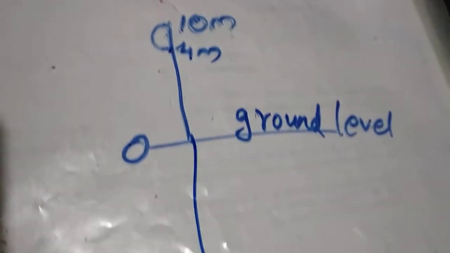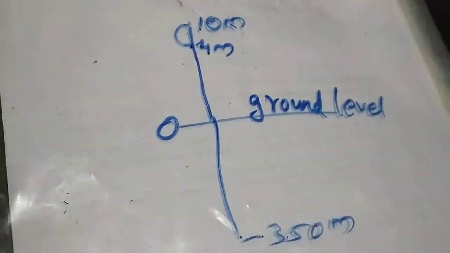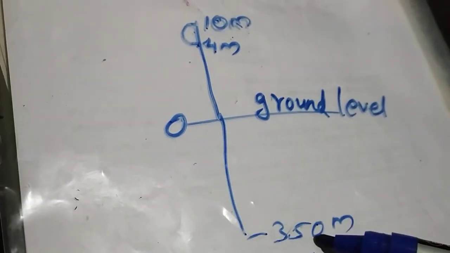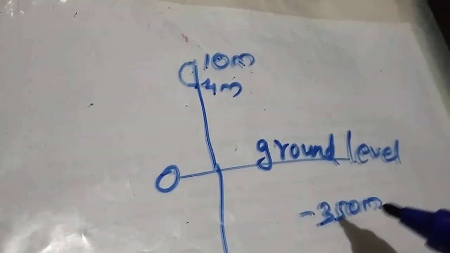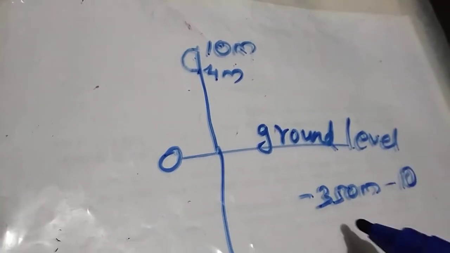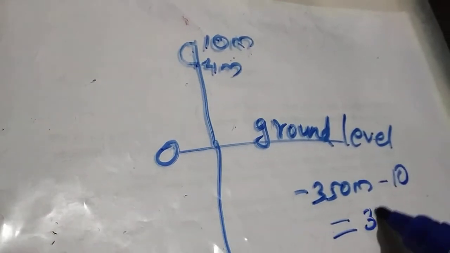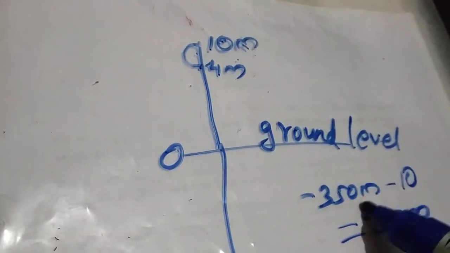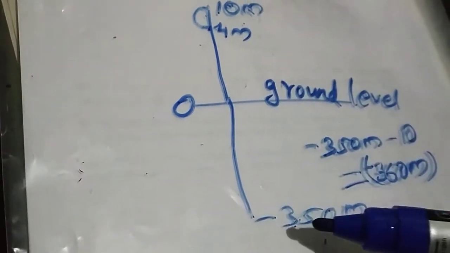Then how long will it take to reach negative 350 meter? So here we have to find the difference between these two. Now it is here, negative 350 meter. Then we have to find the difference between these two. So minus 10, here it is 360 meter.